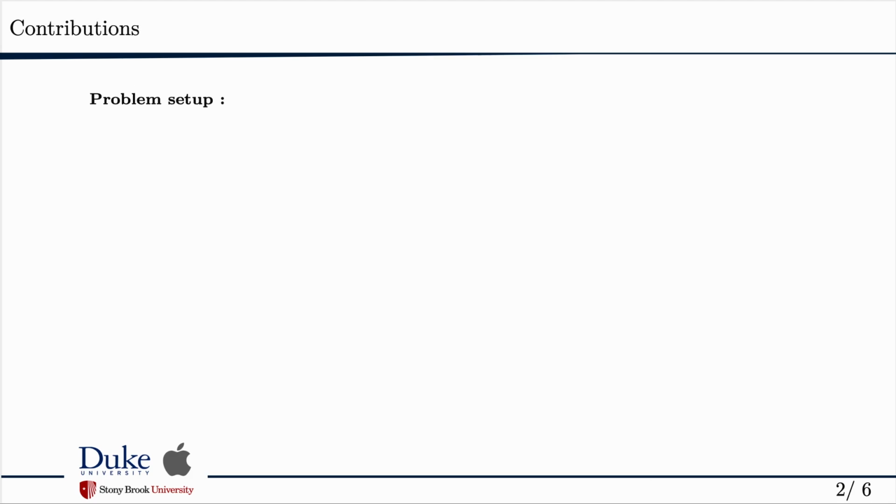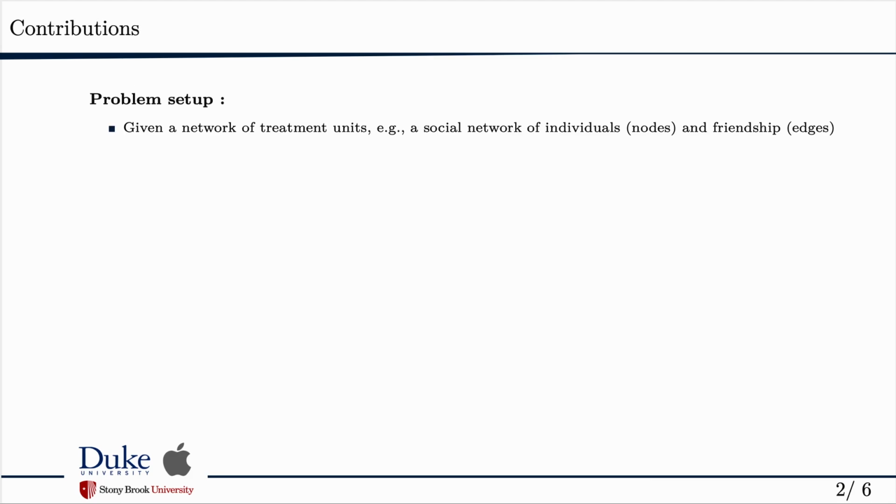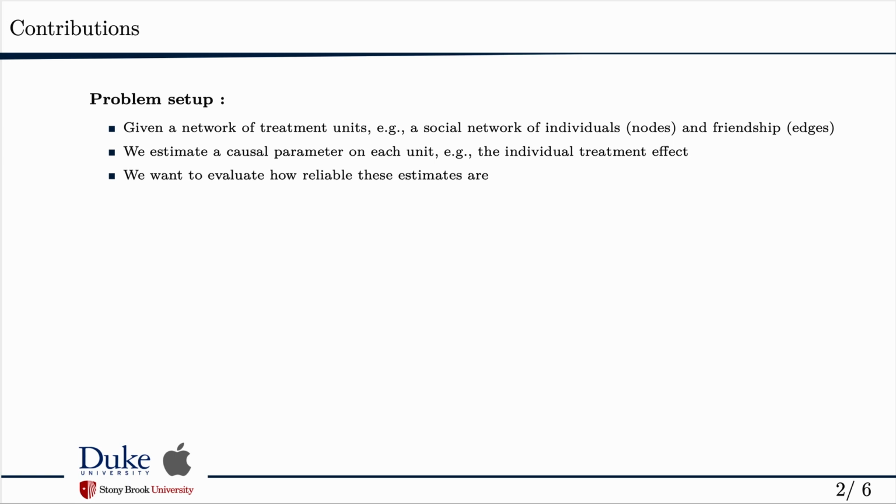The problem we have in hand involves a network of treatment units, for example, a social network of individuals, where each node is an individual and the edges show, for example, friendship relations. We estimate a causal parameter on each node, for example, the individual treatment effect, and we are interested in knowing how reliable are the causal estimates we calculate.